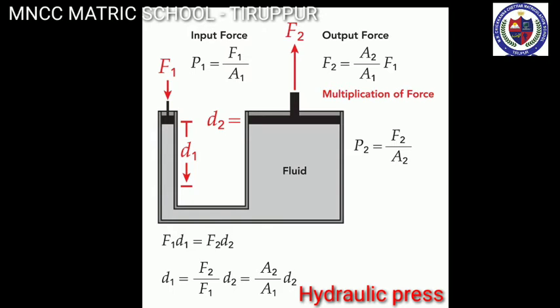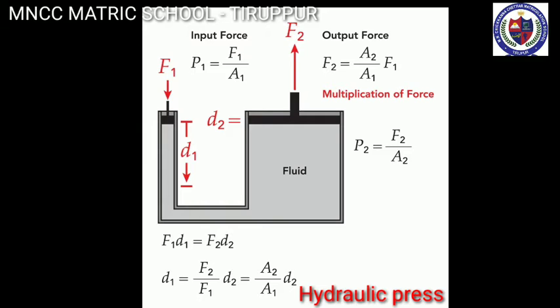The force F1 is applied on the piston of small cross-sectional area a. The pressure P produced by the small piston is transmitted equally to the large piston. A force F2 acts on A, which is much larger than F1. So we get P equals F by A, that means P equals F1 by A1. On applying Pascal's law, the pressure on the large piston A will be the same as that on the small piston. Therefore, P equals F2 divided by A2.